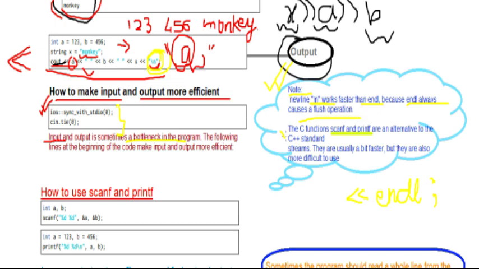And the second note is that the C functions, these are scanf and printf, we have not studied them. To take input, these are also, like cin and cout, an alternative to the C++ standard streams, and they are usually a bit faster, but they are also more difficult to use. So they are difficult to use but are faster than cin and cout. Okay, so let's see how to use them.